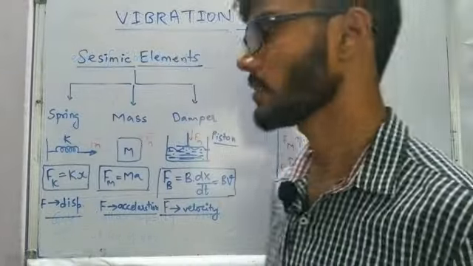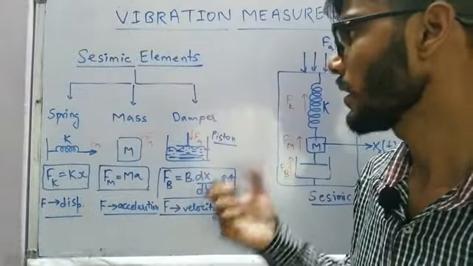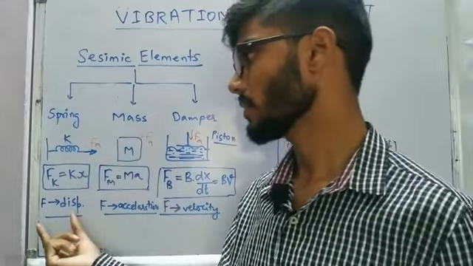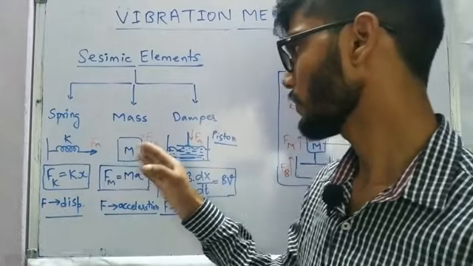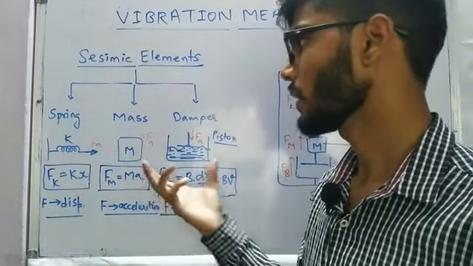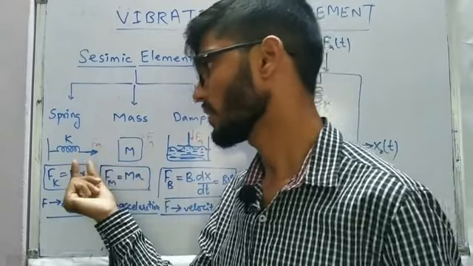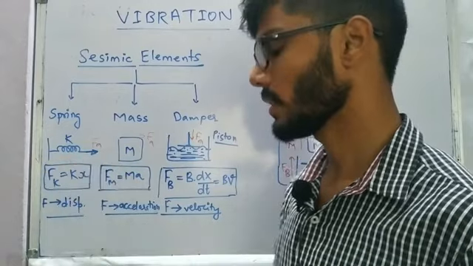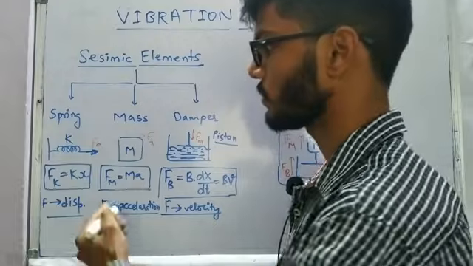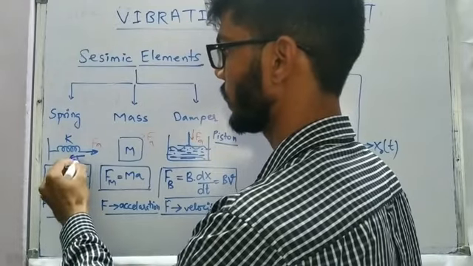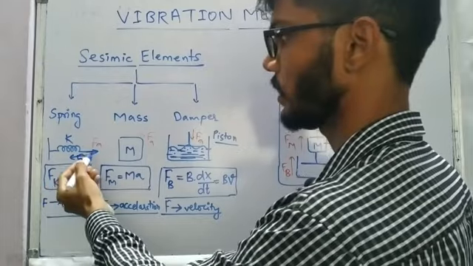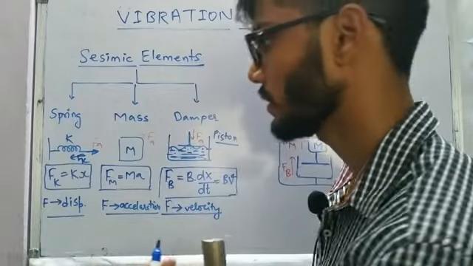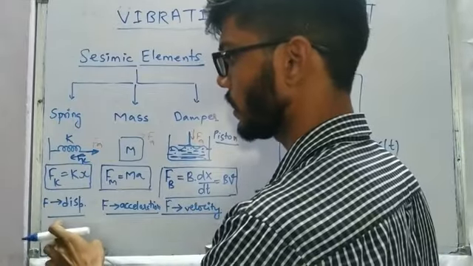Now we have three seismic elements: spring, mass, and a damper. If we apply any force on the three of them, we wish to write the expression for the force. For example, I have taken the force due to the acceleration. You can take it due to any of them. If we are applying force over here, this spring is going to expand, and due to the opposing nature of the spring, it is going to have the force Fk in the opposite direction. If we make force 0, due to the Fk, the spring is going to come back to its initial position. So Fk is going to be Kx.